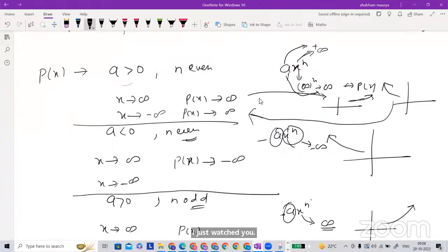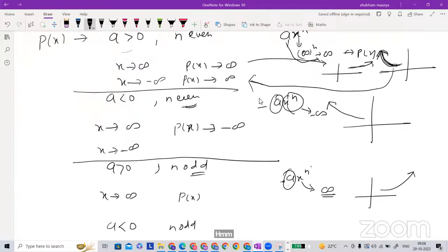Or A is negative. So this side is negative, no? This side is negative, and it is going to positive. So this is going to be sign, right? Negative and positive. This one says the direction and this one says the output direction. This one, see, this is how I am trying.